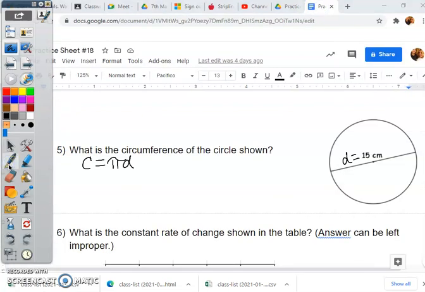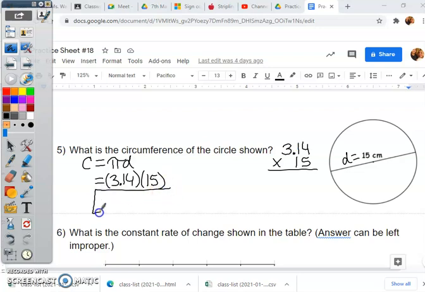So, I always have your formula first. Plug the numbers in. It's not a variable, but we kind of treat it like a variable. D is the diameter, which is 15. So that is your job. You're going to multiply 3.14 times 15. So I want you to pause the video. These are small numbers, nothing bigger than a 5. Okay, whenever you multiply, pause the video, multiply that, and whatever you get, it's going to be centimeters. Okay? So pause your video.